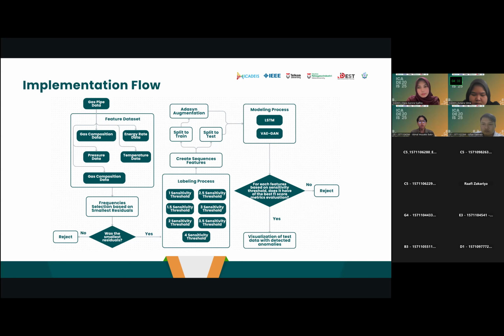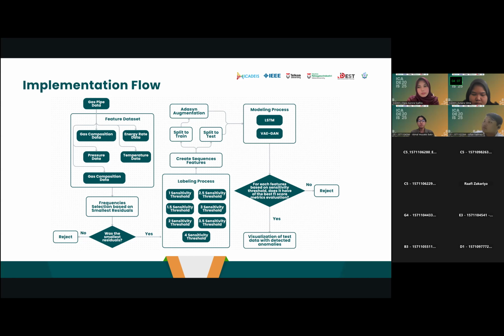Each decomposed feature undergoes 7 labeling processes, resulting in 35 datasets representing different sensitivity thresholds. These datasets are further processed with feature sequence shifting 24 steps backwards every hour. The data is split into train and test sets, with ADASYN augmentation applied to the train data.